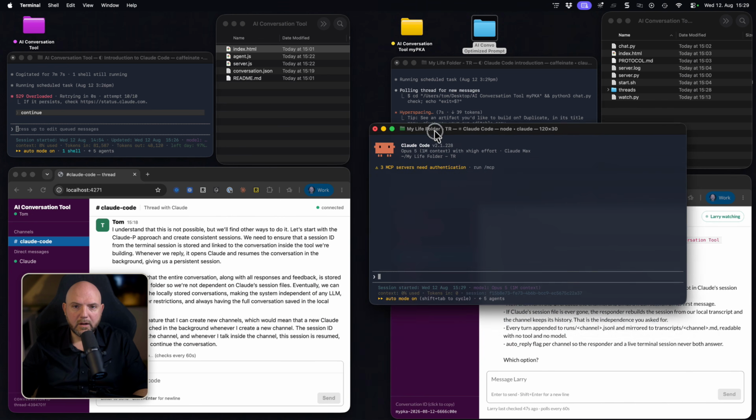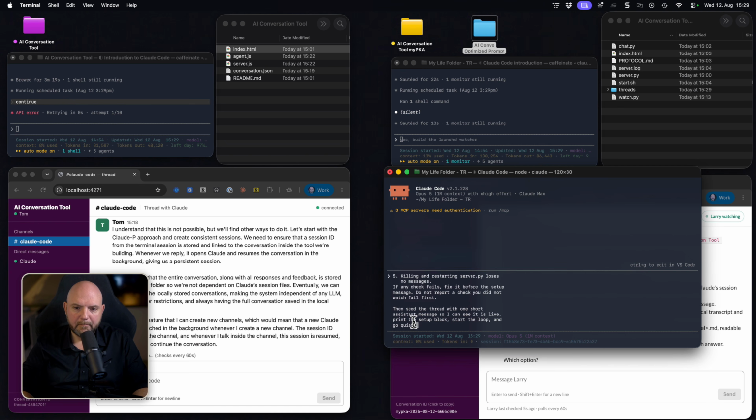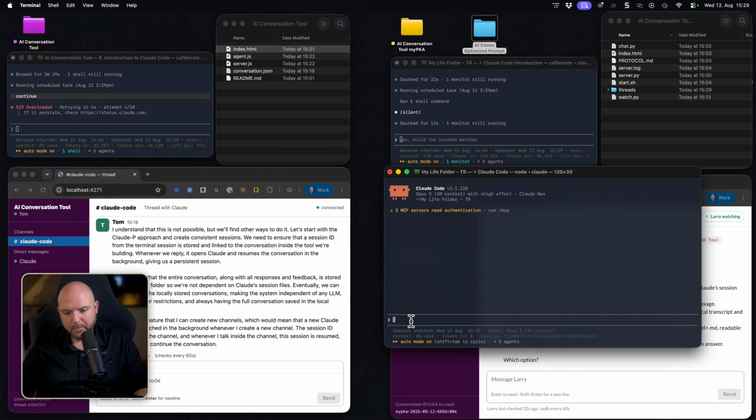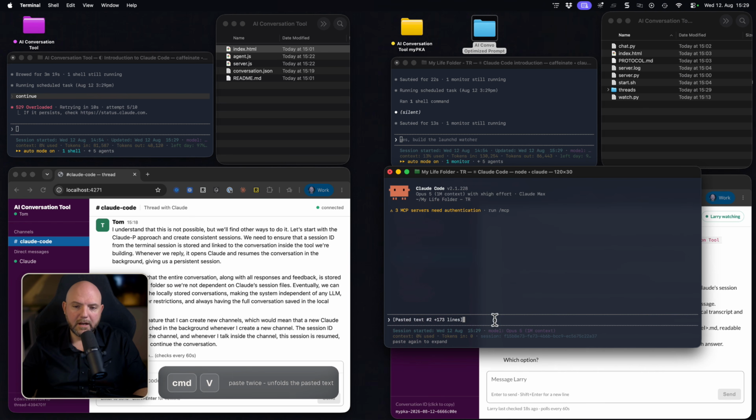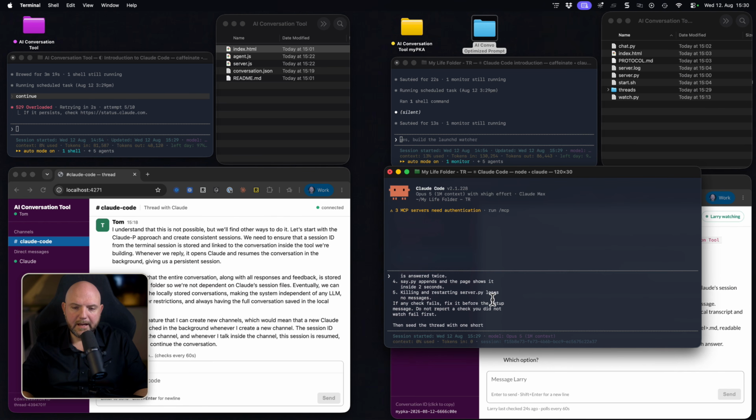So you see now, this one is also starting in the folder, and here I will now copy in this prompt. By the way, when you paste it, you can see pasted text and the number of characters. If this happens, you can actually paste it twice and then it will unfold it so you can read what you pasted in. And we just hit enter.